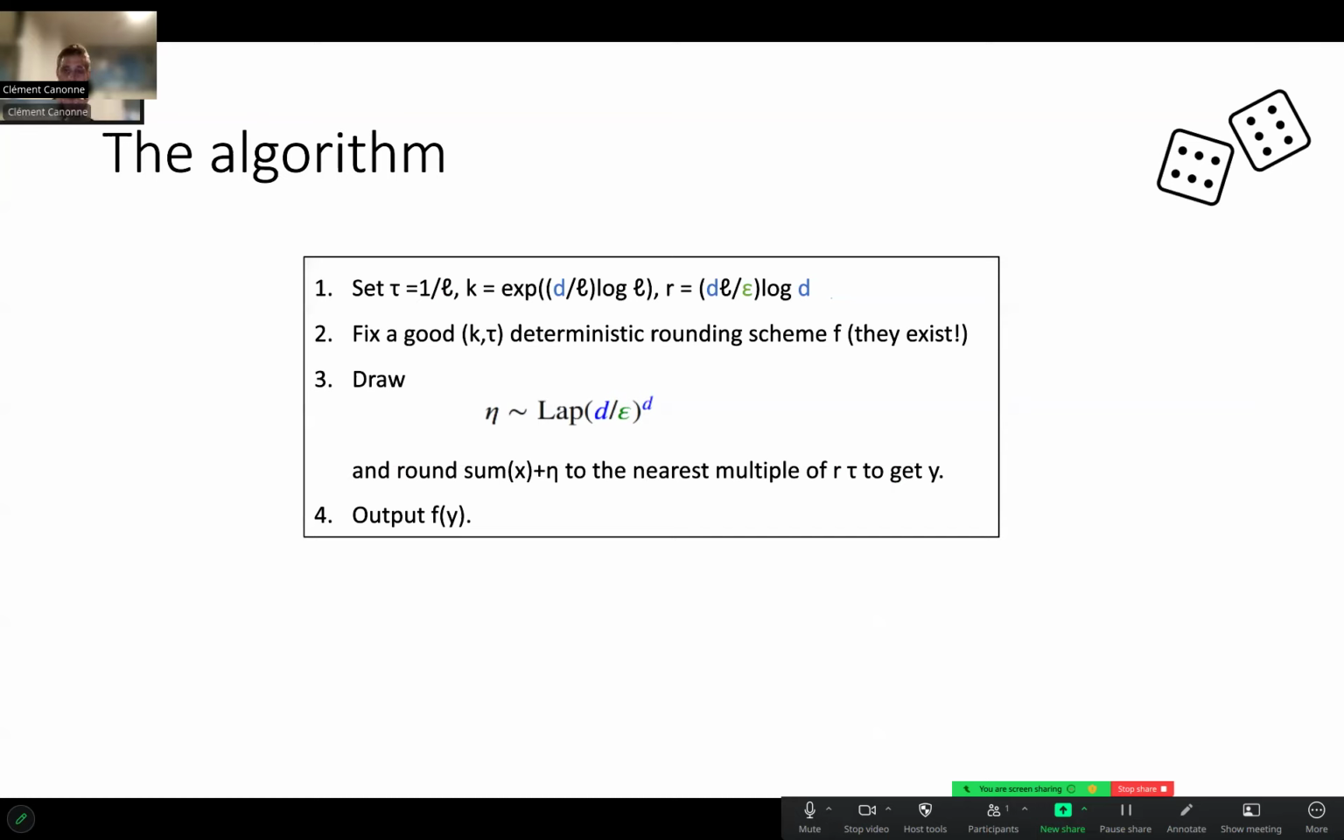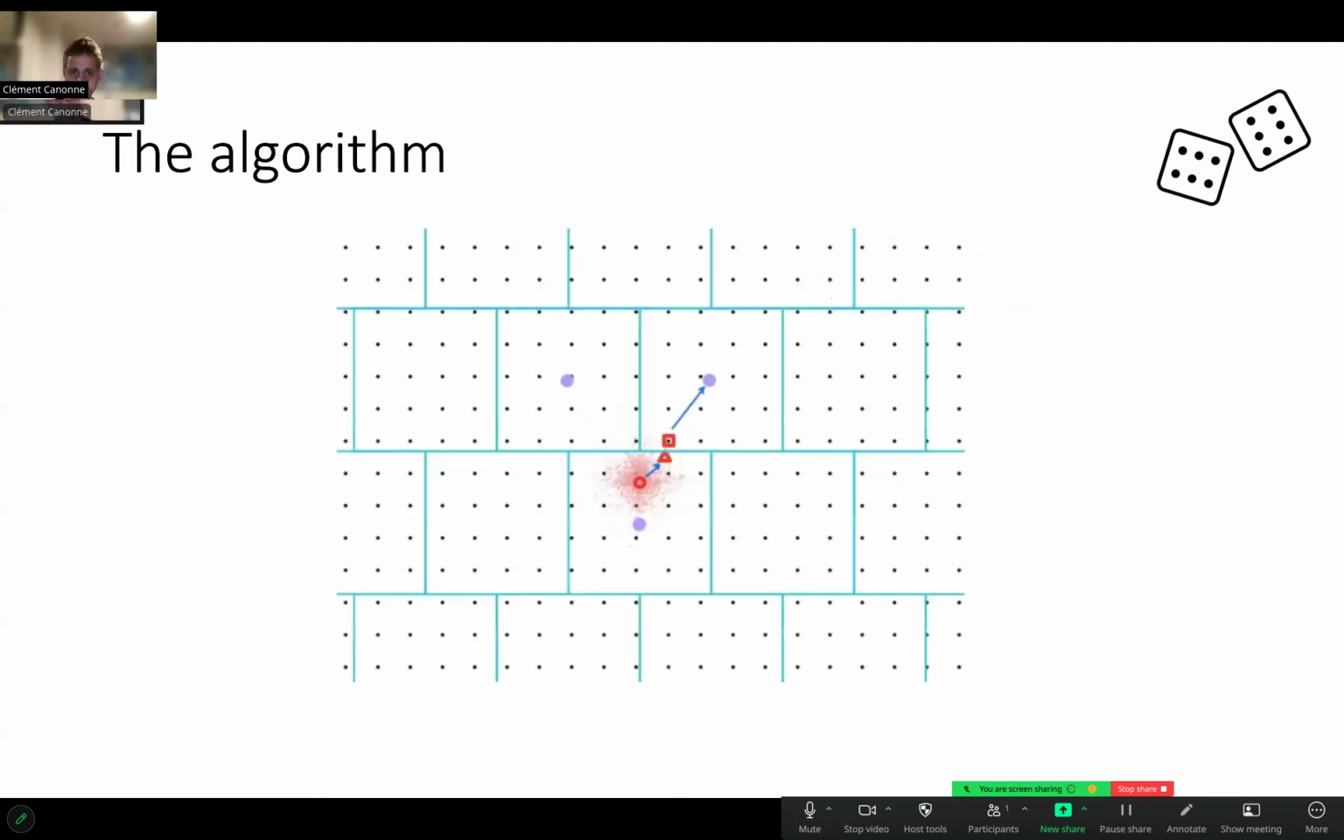This is the whole algorithm, and we have a few things to prove. First thing we need to prove is it's actually private. The second thing we need to prove is, well, it's accurate enough. You know, f of y is not too far from sum of x, the thing I want to compute. And finally, it would be nice if it used not too much randomness, because that's the whole motivation for what we're doing. So then we're going to bound the randomness there. And you're going to see there's a little bit of a catch.